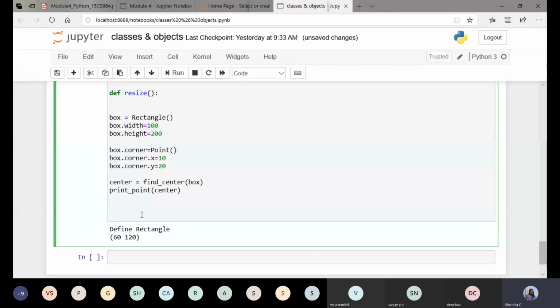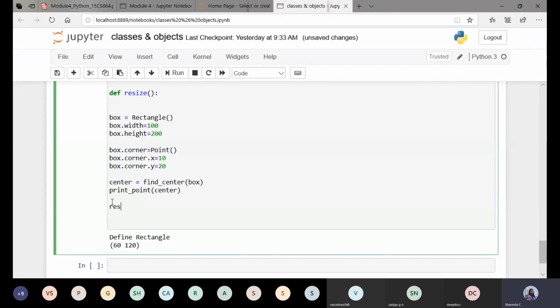Before that, I'll call the function. What is the function now? That is the resize function, where to this resize function I need to pass the object. What is the object? To modify the attributes of this and this, I need to once again pass the object as an argument. So pass what?